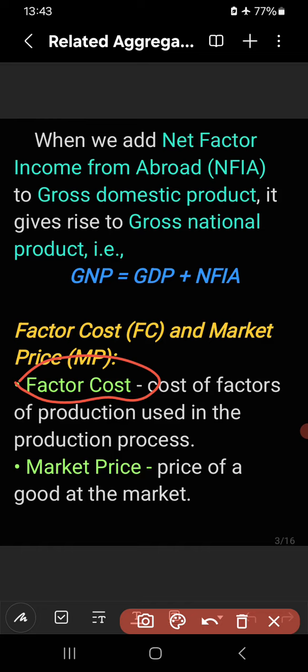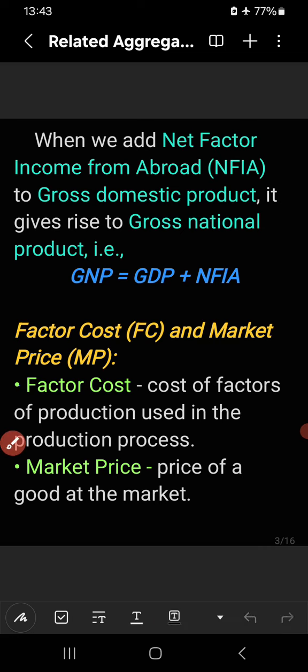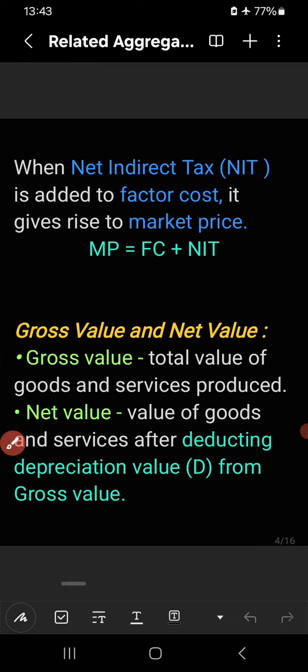And what is market price? Market price means price of the good at the market. It is different from factor cost. Market price is always more than factor cost, because when we calculate market price, we have to add NIT, net indirect tax, which is to be added to factor cost to get market price.